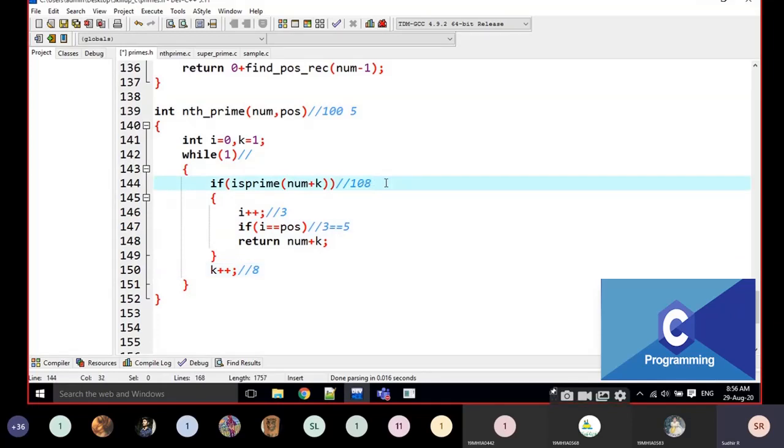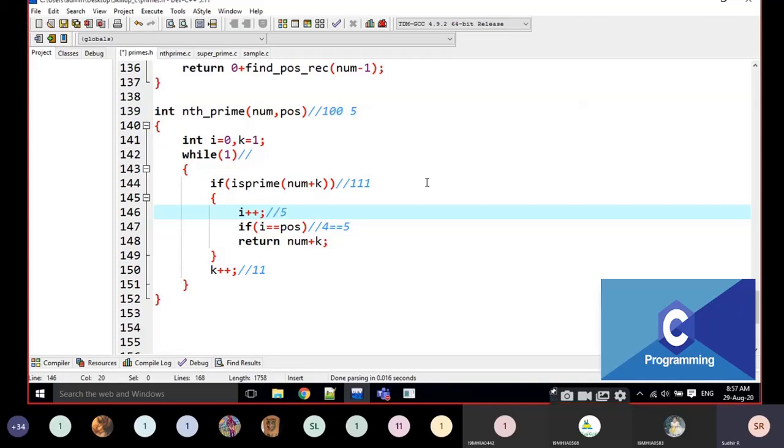Then 108 is prime? No. Then k becomes 9 and is 109 prime? Is 109 prime, anyone? Yes. Then i becomes 4 here. I am going to check: is 4 equal to 5? No, not at all. Then it becomes 10. Then 110. Is 110 prime? No, 110 is not prime. Then it becomes 11. Is 111 prime? Yes, for example, I don't know.